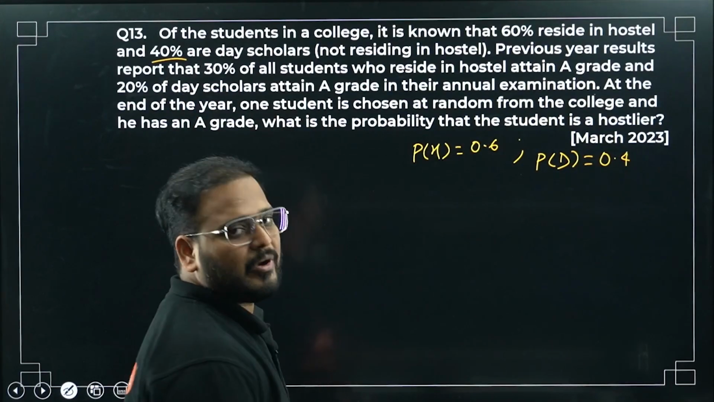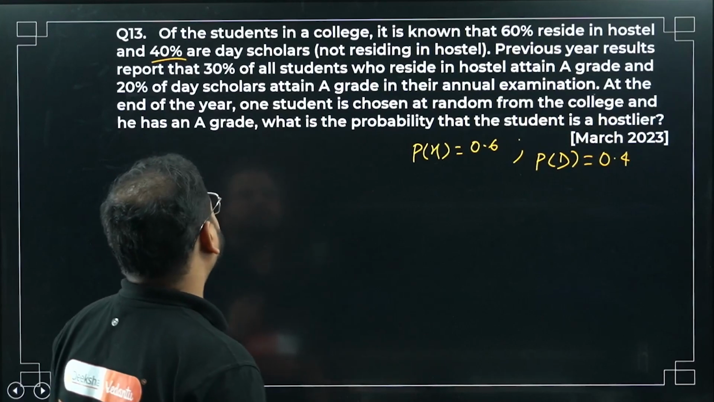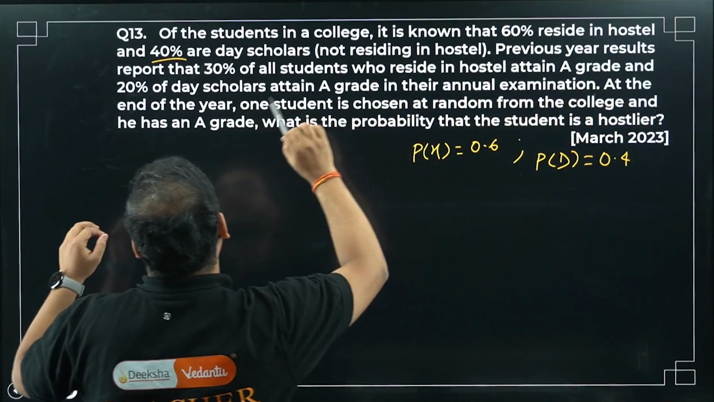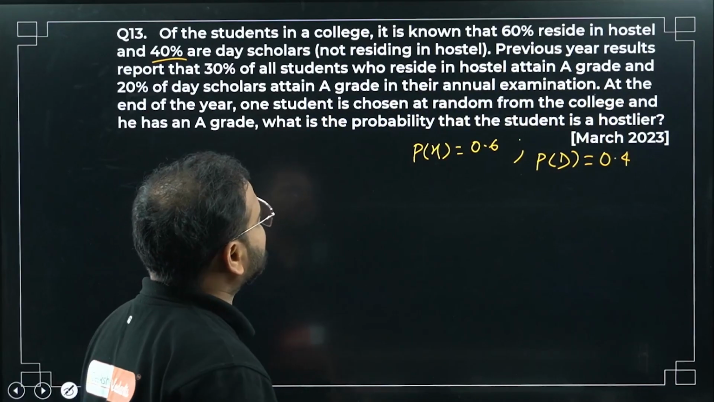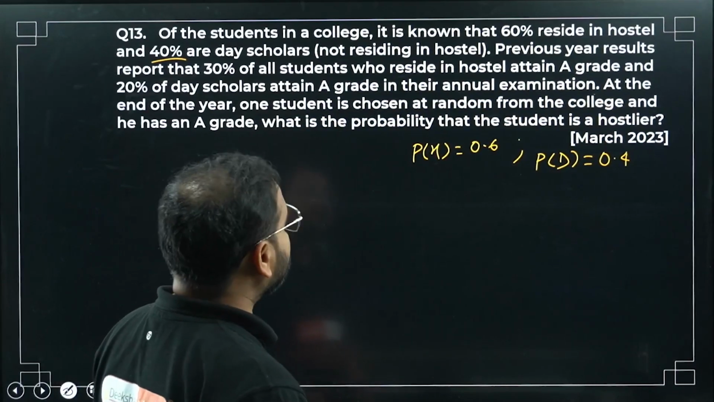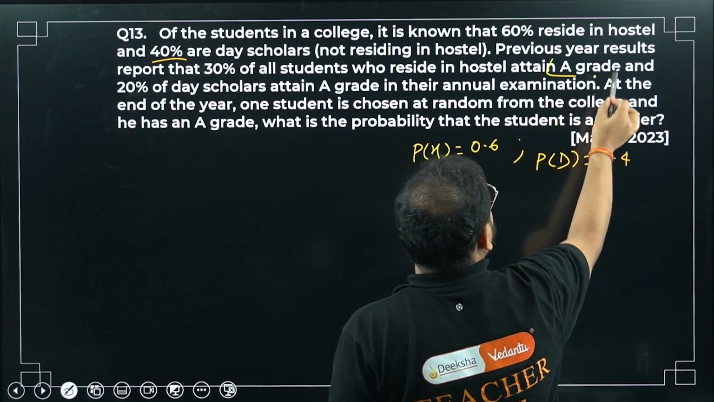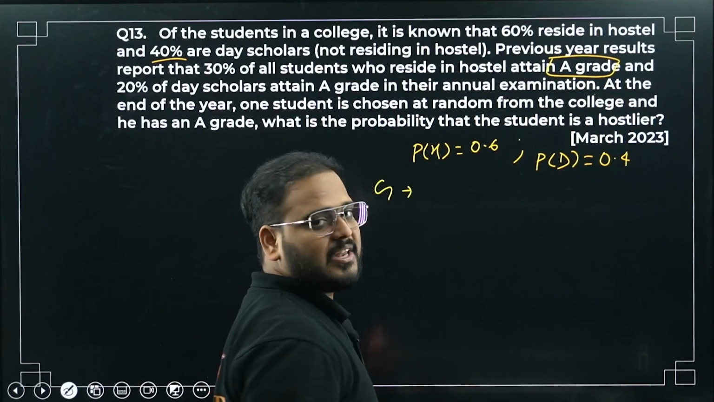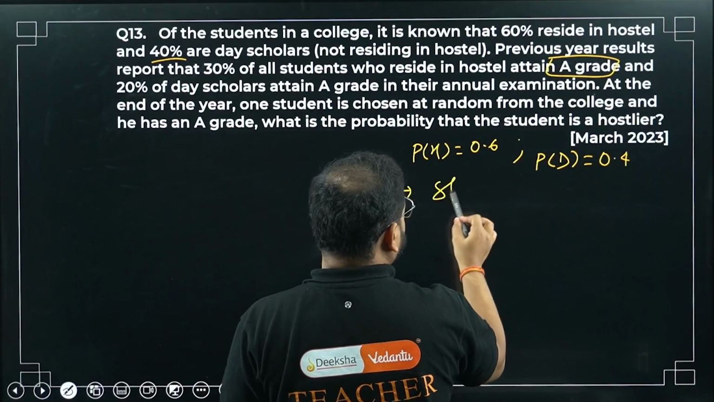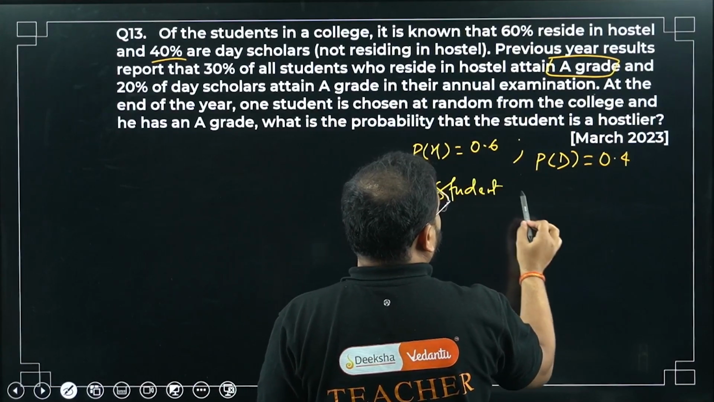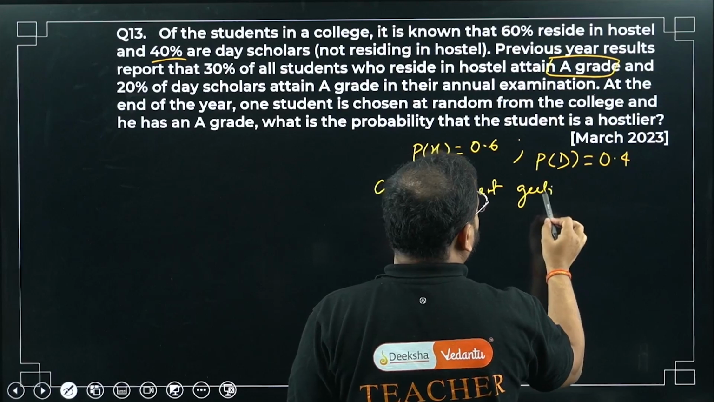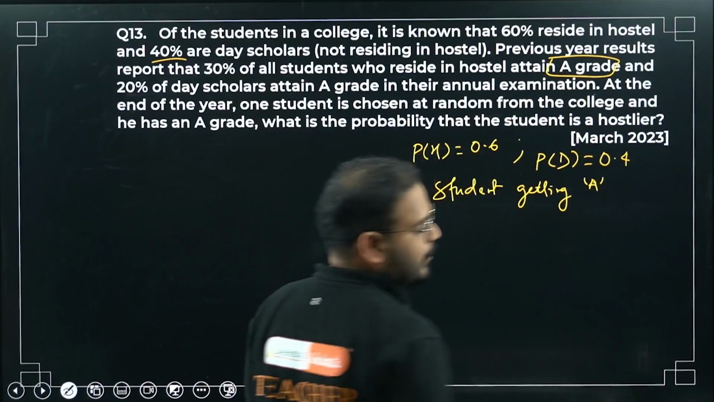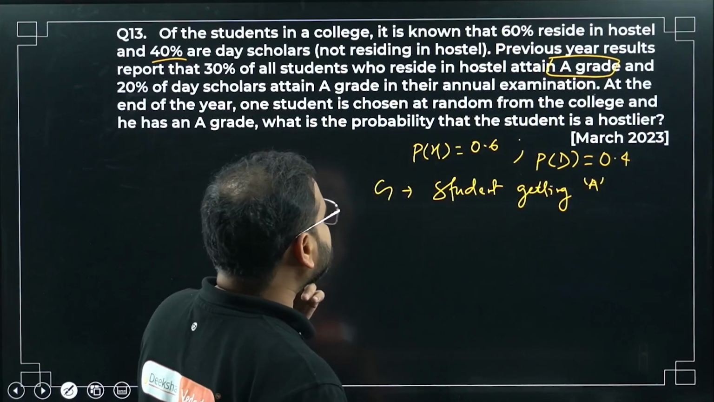First statement, I've taken the information from there. Previous year's results report that 30% of all students who reside in hostel attain a grade A. Let's say I write G as a variable for a student getting grade A.